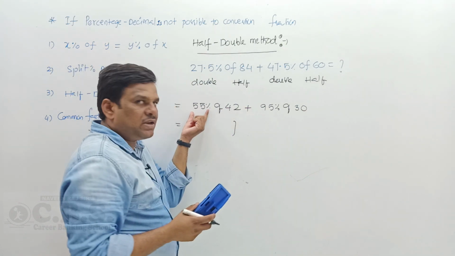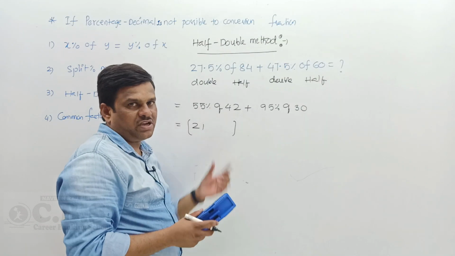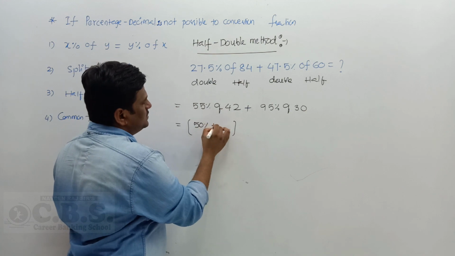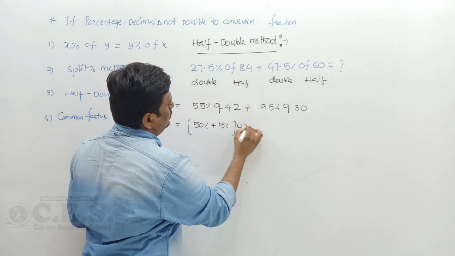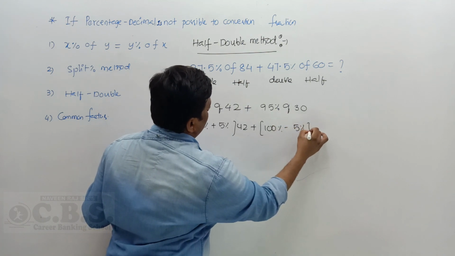I just split off 55%. 55% splits into 50% plus 5%. I keep the other step also for your convenience: 50% plus 5% of 42. And how can I split the 30? It is 100% minus 5% of 30.